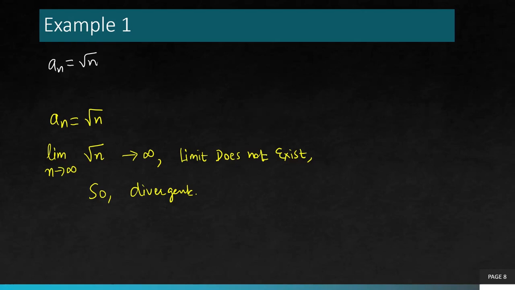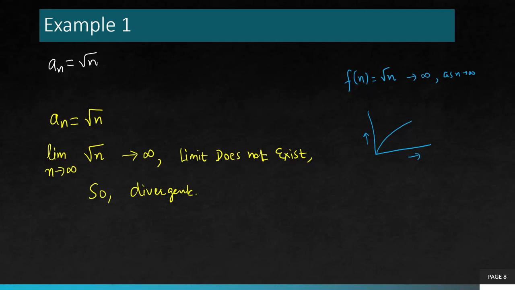Now you can also visualize this thing in the form of a function. If you see the function f(n) equals square root of n, if you want to draw the graph of it, you will see how it looks. It's like a forever increasing function, never settles down. So that means if n keeps on increasing, the function value keeps on increasing. So you won't see convergence happening. The function value will start becoming bigger and bigger as n becomes bigger and bigger. That's the reason it is divergent.